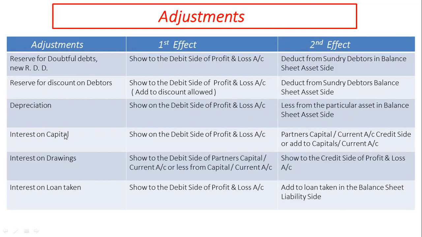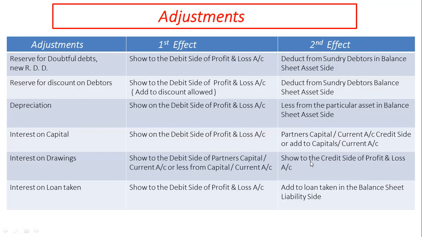Interest on capital. First effect is shown on debit side of profit and loss account, and second effect is shown on partners capital or current account credit side or add to capital or current account.